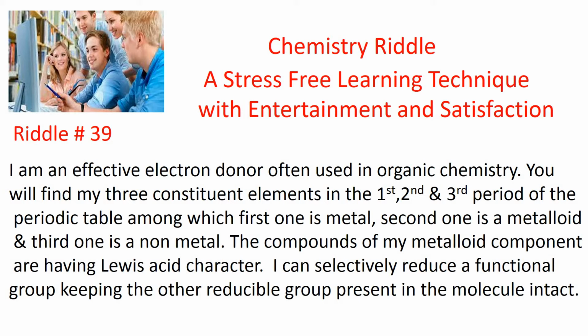The compounds of my metalloid component are having Lewis acid character. I can selectively reduce a functional group keeping the other reducible group present in the molecule intact. So, this is riddle number 39. Let's see the question.